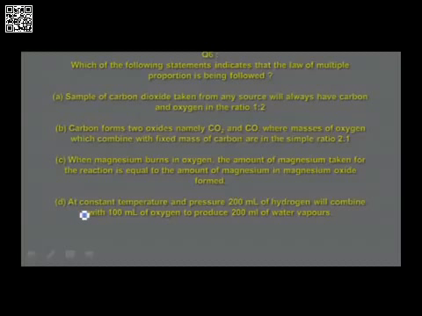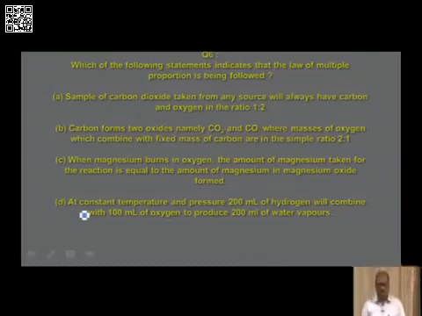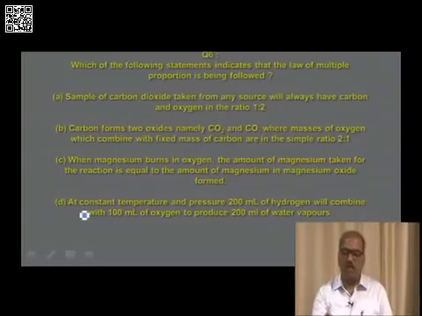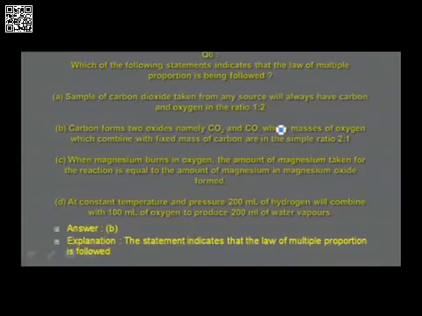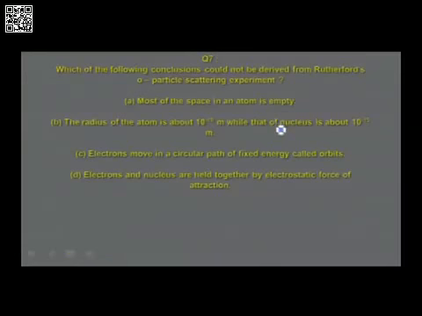Here the mass of one element, namely carbon, is fixed, whereas the mass of oxygen in carbon dioxide and carbon monoxide is in the ratio 32:16 or 2:1. So you understand this is the required answer for the given question. Option C is about the law of conservation of mass, whereas option D is about the law of definite proportions or Gay-Lussac's law. So I have already given the answer: option B indicates that the law of multiple proportions is followed. Go to the next one.